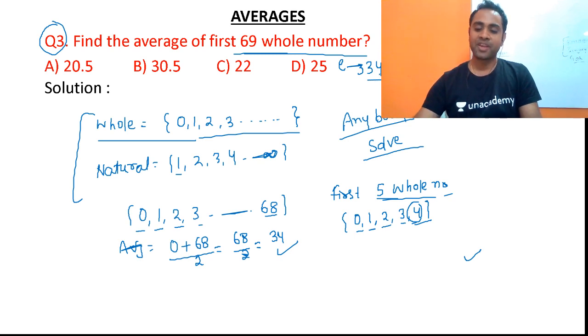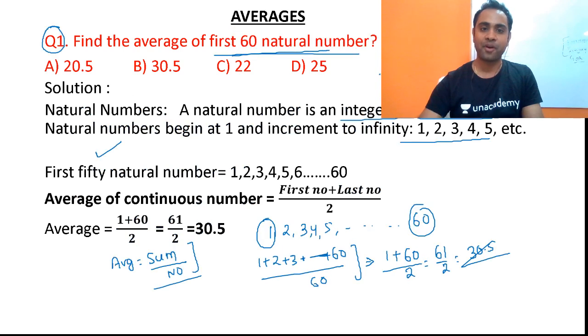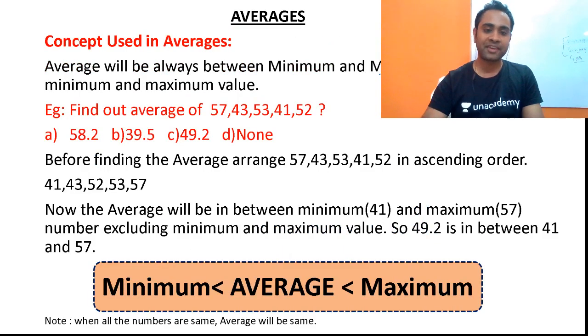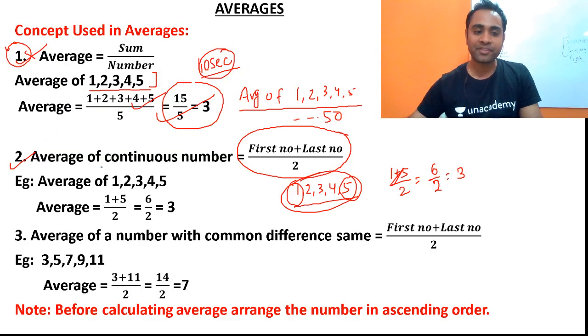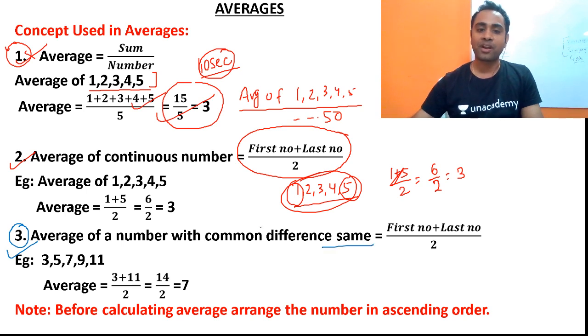Okay. Now we will be moving towards the next concept. So what is the next concept? Suppose they are asking you to calculate the average of numbers with the same common difference. So friends, if they are asking you to calculate the average of 3, 5, 7, 9 and 11, see friends, the common difference is 2, 2, 2, 2.